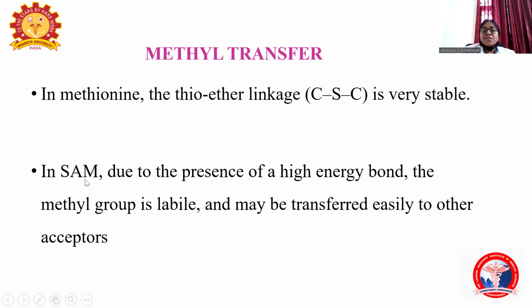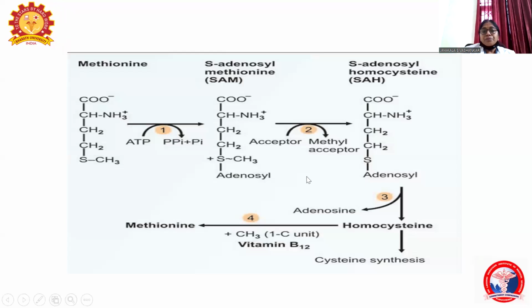But in SAM, that is S-adenosyl methionine, due to the presence of the high energy bond, the methyl group is very labile, very weak, and it can be easily transferred to the acceptors. So methionine is activated to S-adenosyl methionine, and the enzyme is methionine adenosyl transferase.